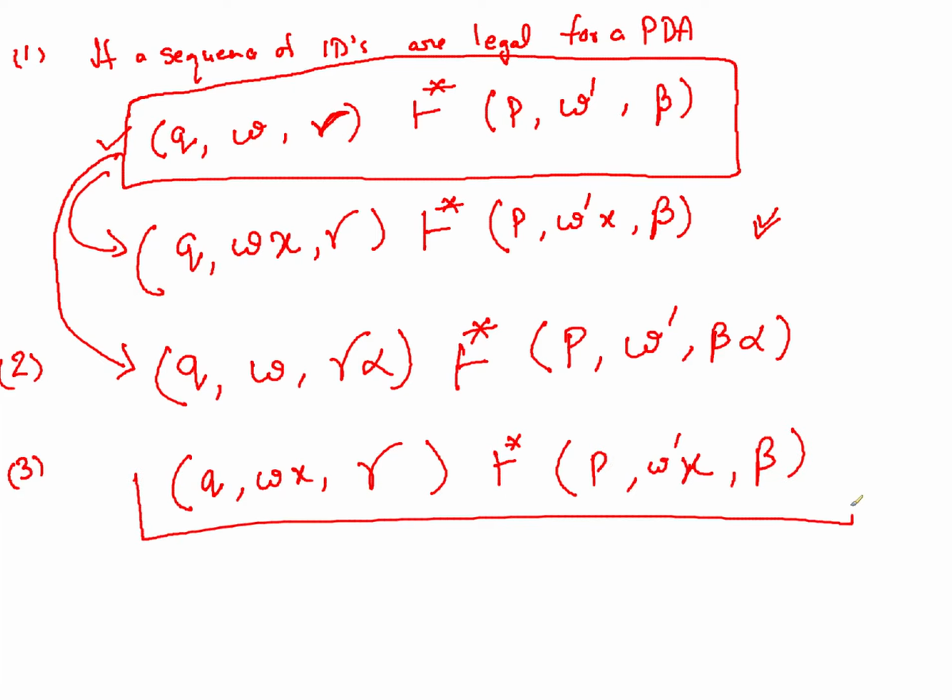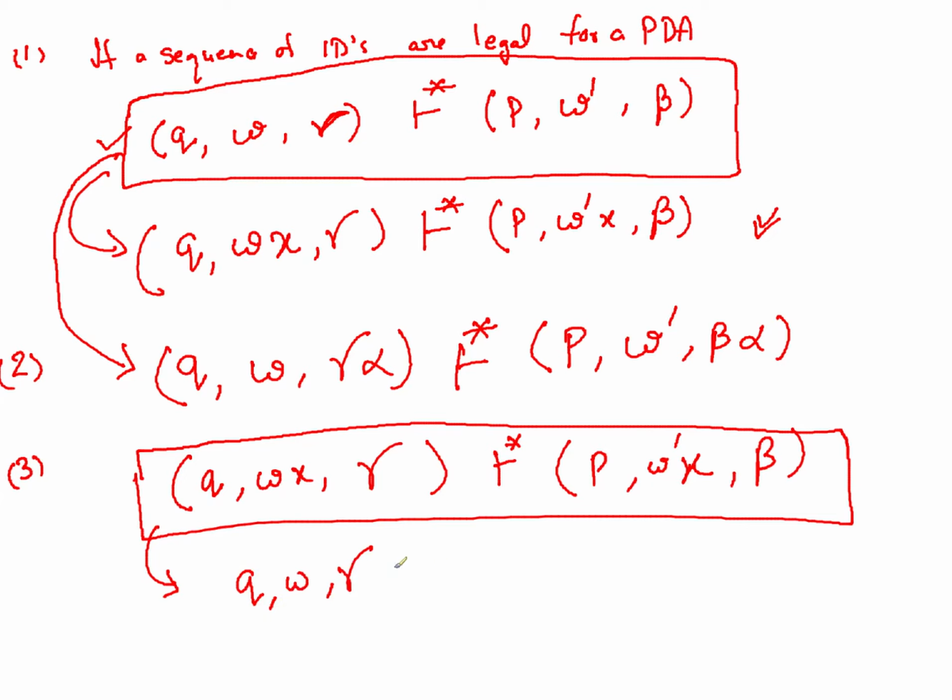If this is holding, so if there is some tail which is intact, you can delete that tail and still the relationship between the IDs will hold.